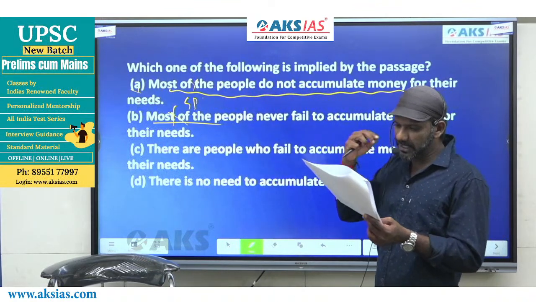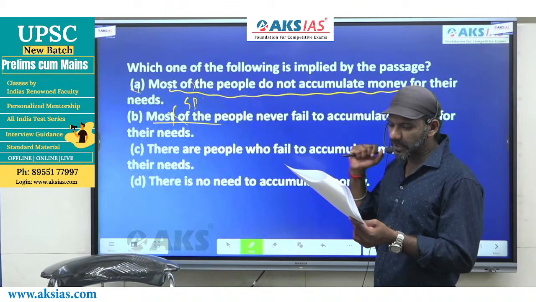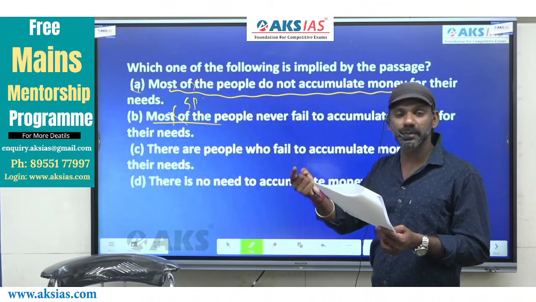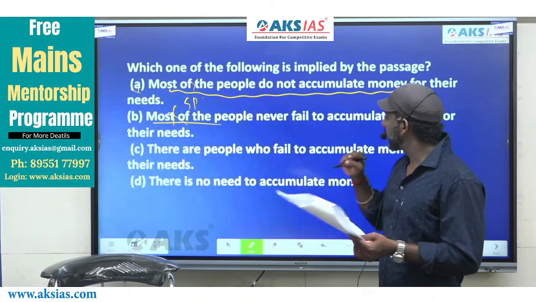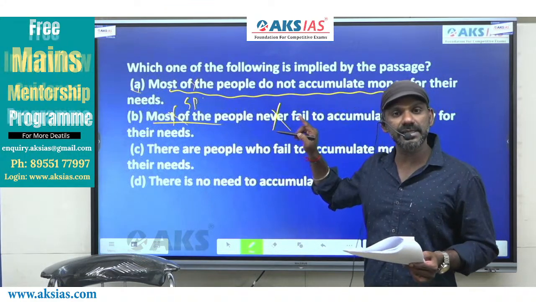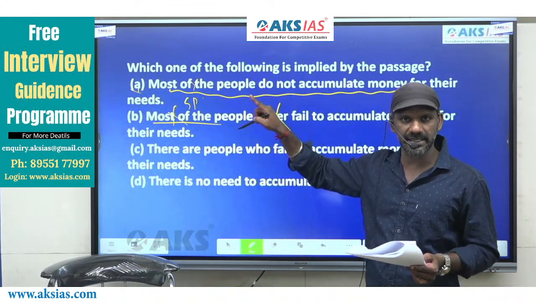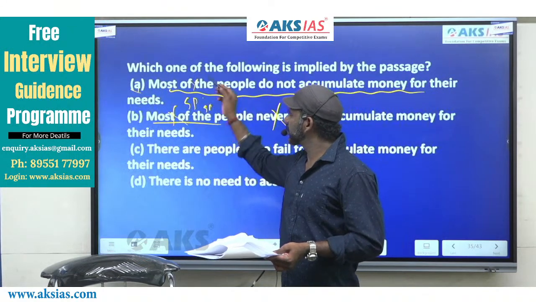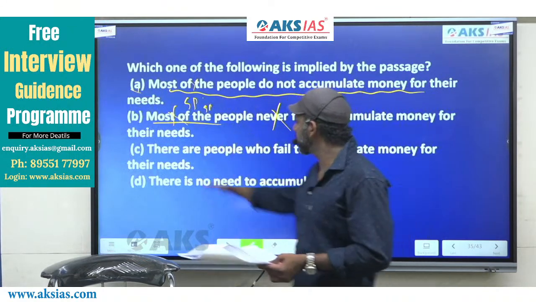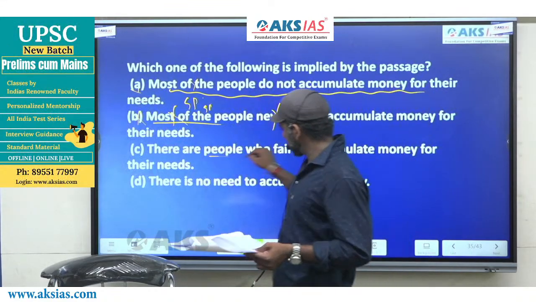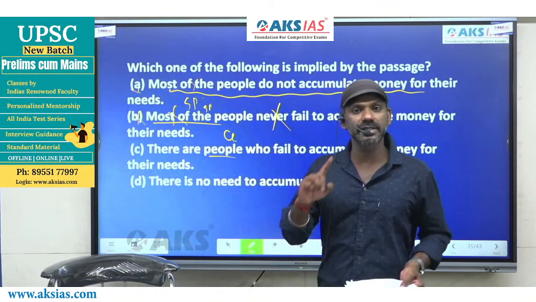Most of the people never fail to accumulate money for their needs. The paragraph says people fail to accumulate money. B says most of the people never fail to accumulate money. B is contradicting the meaning of that sentence. One simple reason, most of the people is specific, people is general, will not go together. B is also gone. There are people, general, there also is general.